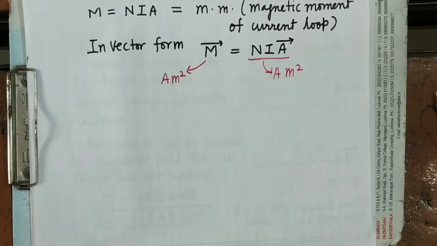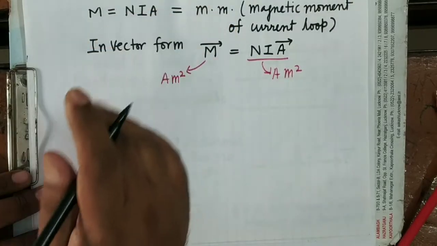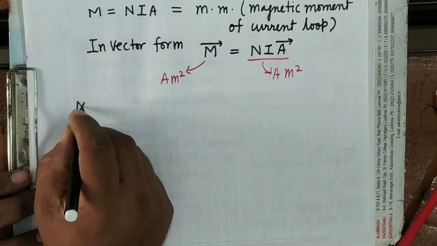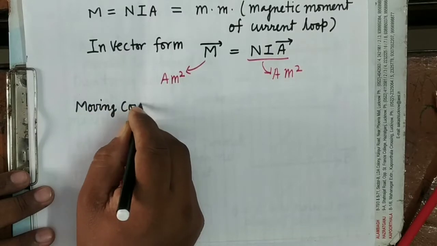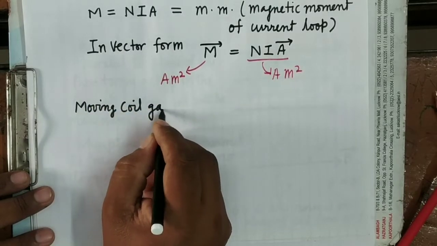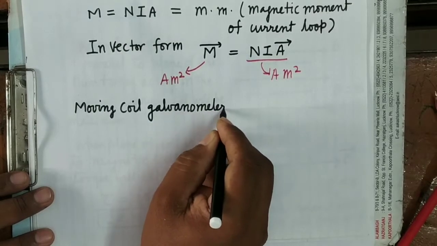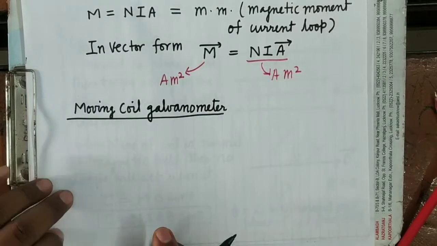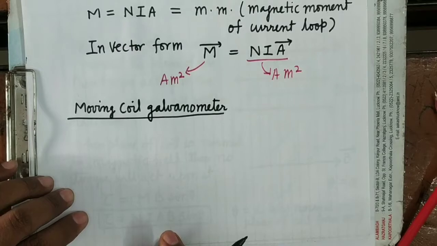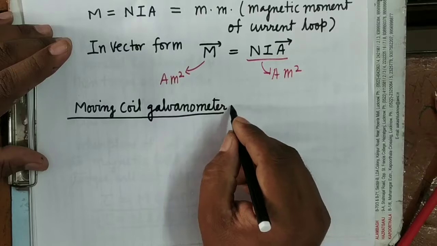Now you see moving coil galvanometer. I am going to start a new topic in this chapter, moving coil galvanometer. So see here, what is a galvanometer? It is a device which is used to detect the presence of current in any circuit, or it is used for measuring the smaller currents.